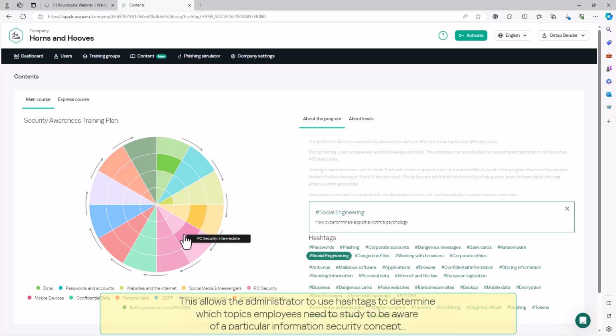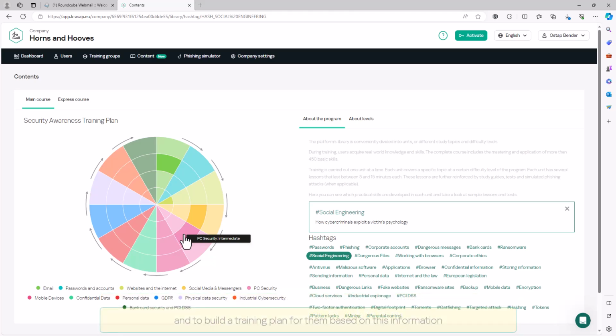This allows the administrator to use hashtags to determine which topics employees need to study, to be aware of a particular information security concept, and to build a training plan for them based on this information. You can also click a pie chart sector to open a learning path for that topic. Let's take a look at the beginner email training.